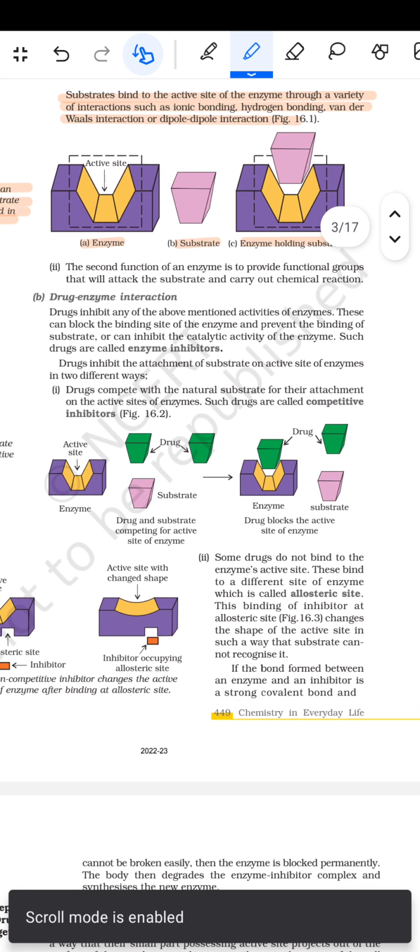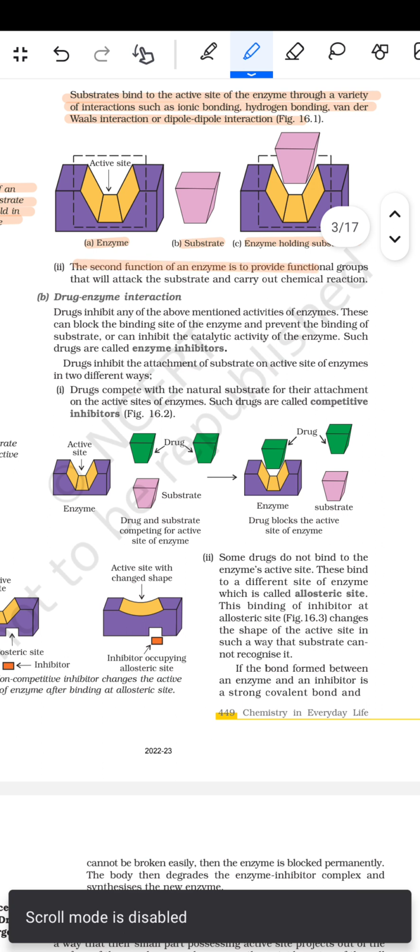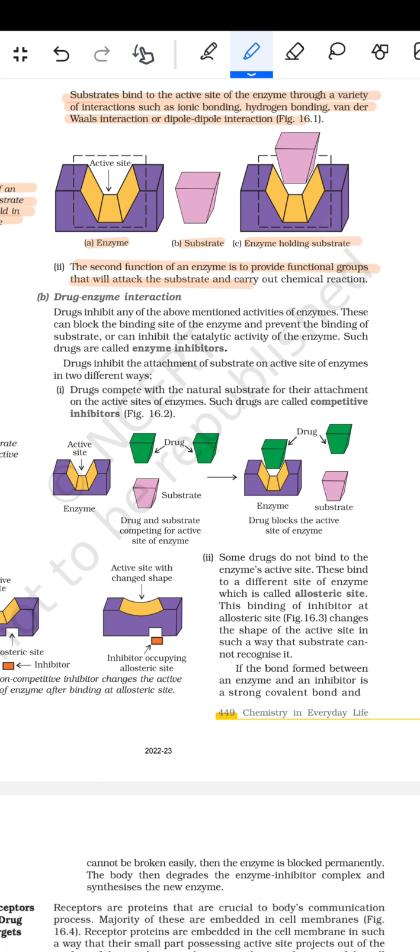इसके बाद फिर आता है the second function of an enzyme, which is to provide the functional group that will attack the substrate and carry out the chemical reaction. So drug-enzyme interaction: drug inhibits any one of the above mentioned activities of the enzyme. This can block the binding site of the enzyme and prevent the binding of the substrate, or can inhibit the catalytic activity of the enzyme. Such drugs are called enzyme inhibitors.